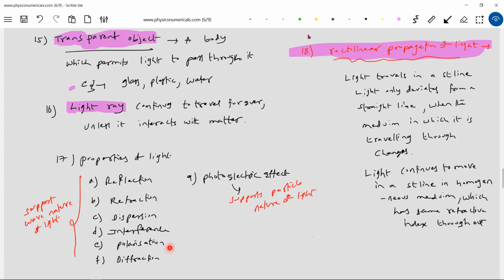Wave optics will deal with these properties. The photoelectric effect deals with the particle nature of light. Ray optics is not about the particle nature of light; it is about the rectilinear propagation of light. Got it? So ray optics we will study using this, which will be much easier. Using the wave nature of light, we'll study these three properties. Using the particle nature, I'll study this property of light.